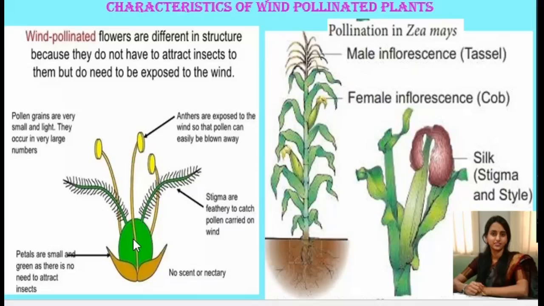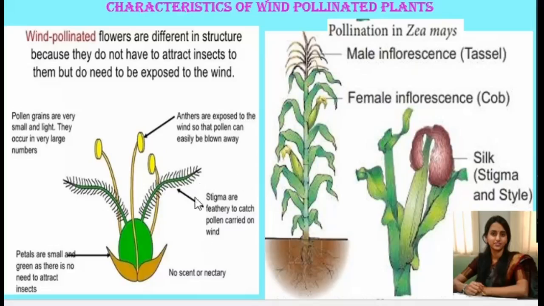The stamens have a long filament, so that the anthers are exposed. When the anthers are exposed, at the time when the pollen grains are released, these pollen grains are easily blown away in the wind. When the stigma is long and feathery, this feathery stigma helps to trap the pollen grains which are carried on the wind.